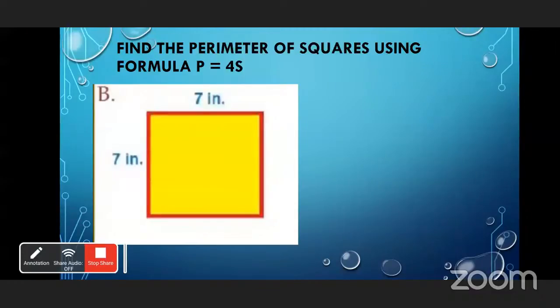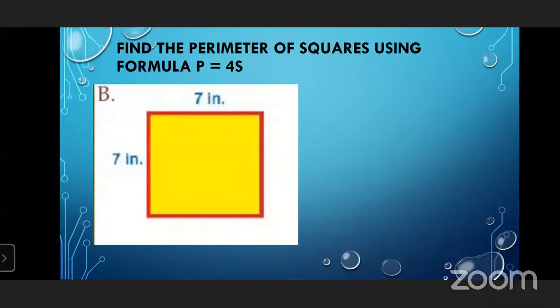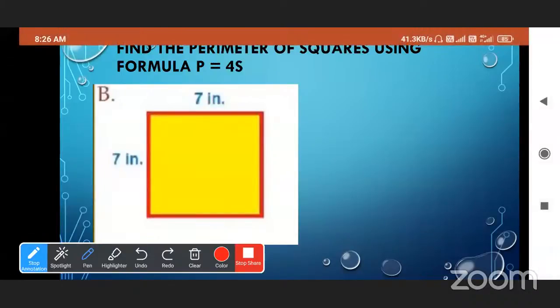Now find the perimeter of the square using the formula P is equal to 4s. That is 4 multiplied by the length. 28 inches, very good. So here s is equal to what? Given that it is 7 inches. So P is equal to 4 multiplied by 7, and we will get 28 inches. Okay, very good.